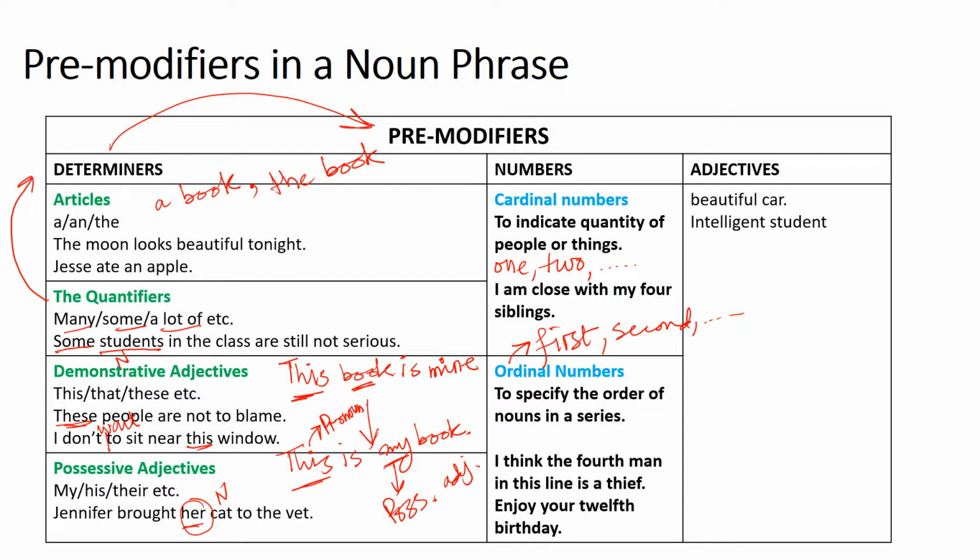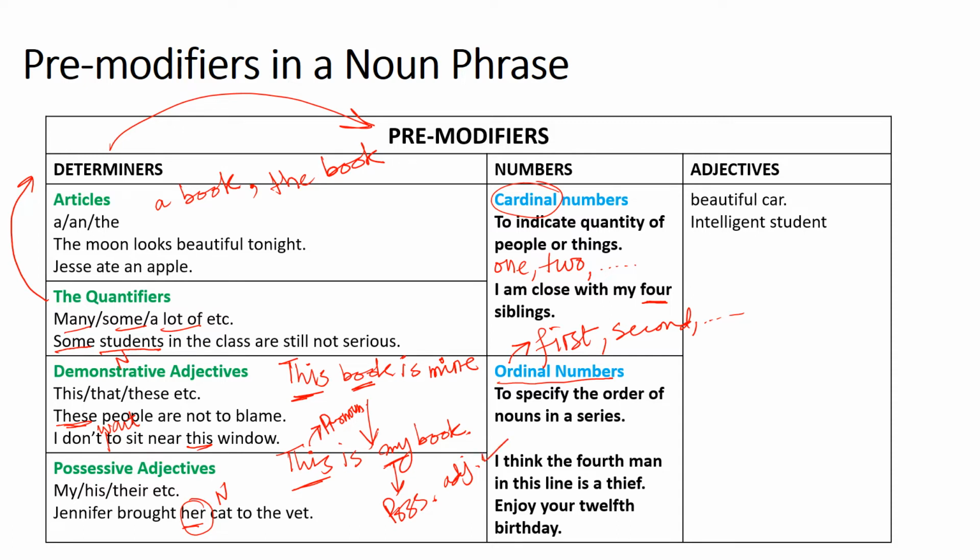Cardinal numbers are used to indicate quantity of people and things. For example, I am close with my 4 siblings, so 4 is a cardinal number. Siblings is a noun, so 4 is a pre-modifier and it is a cardinal number. Ordinal numbers specify the order of nouns in a series. This is the function of ordinal numbers.